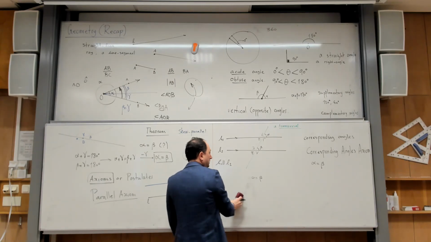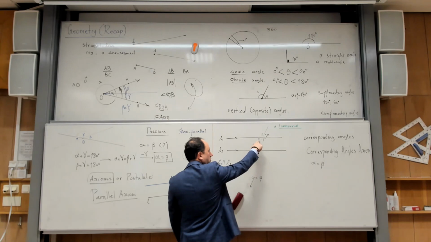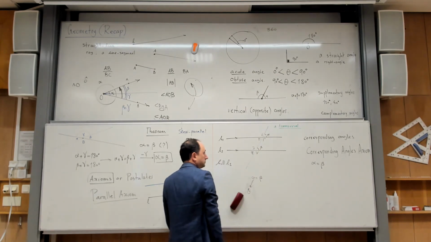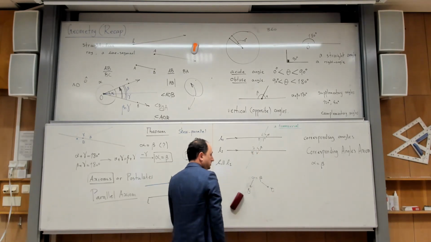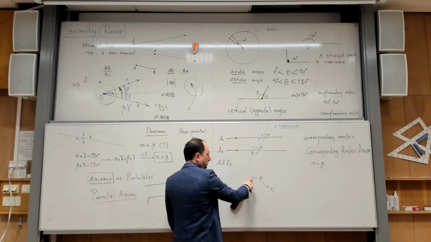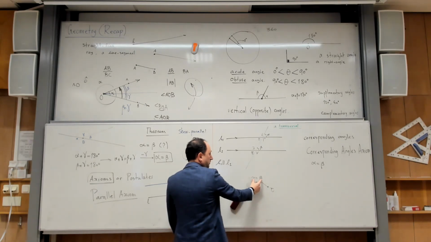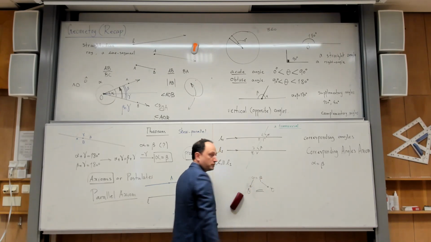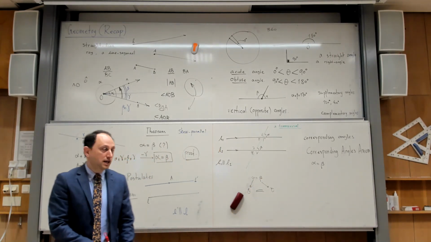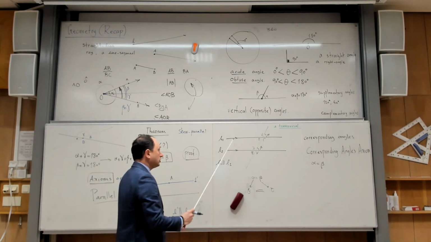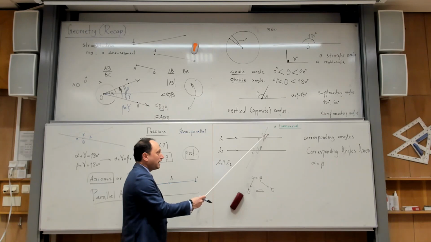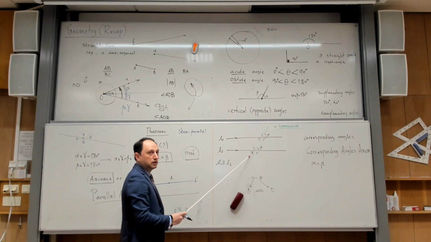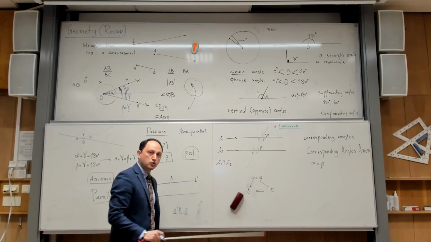Okay? But on the other hand, alpha itself is equal to theta because they are vertical. And tau is equal to beta for the same reason. They are vertical. So theta is equal to alpha, tau is equal to beta, but I know alpha and beta are equal, so it means that these two have to be equal themselves. So this means that if I have a transversal line cutting two parallel lines, I get 8 angles, 4 here and 4 here. All acute ones are equal, and all obtuse ones are also equal.